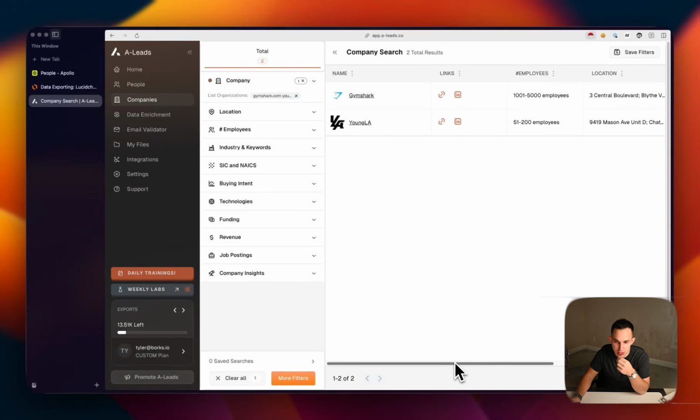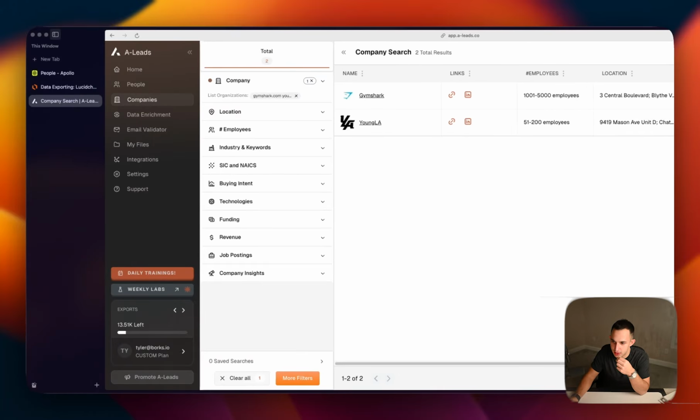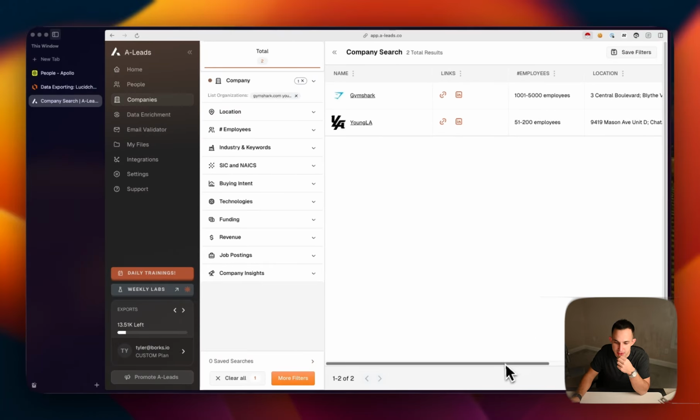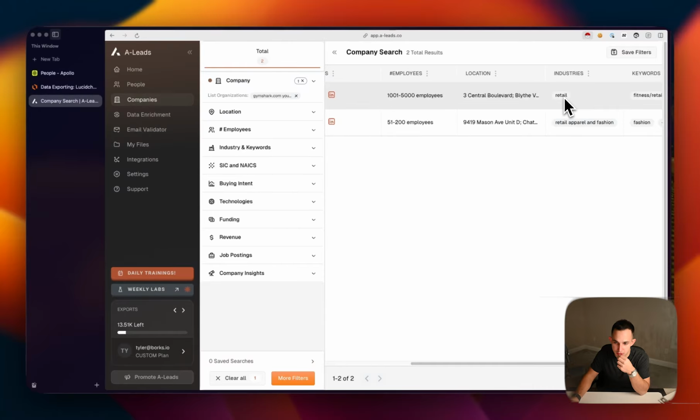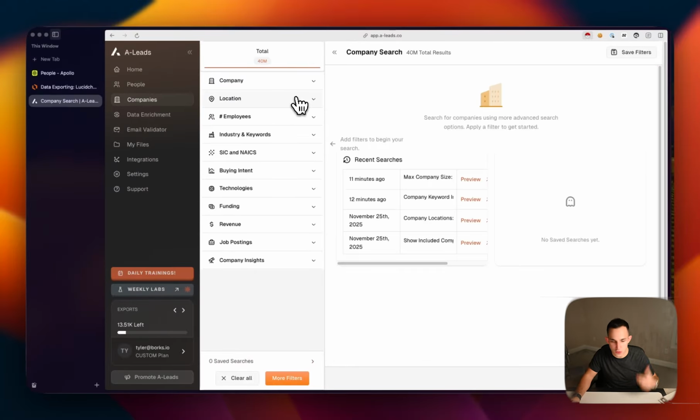So if we scroll here, we'll be able to see the filters and the keywords. Let me put that back into the frame right there that these companies apply into. So this one's under retail, this one's under retail, apparel, and fashion. And the keywords are fitness and retail and fashion. So let's say I want to build a lead list just like this. We'll do retail and apparel and fashion. For those of you who don't know, I'm just building a lookalike. That's what I'm doing here.